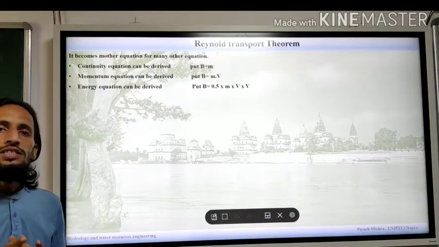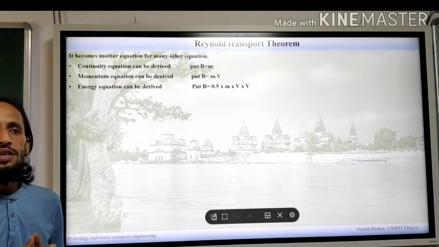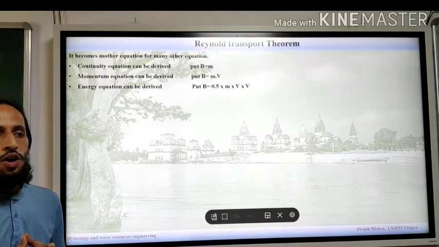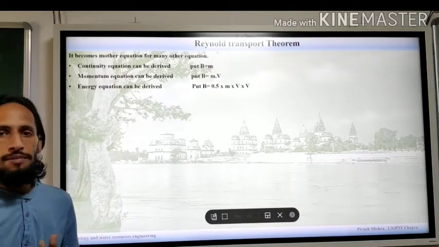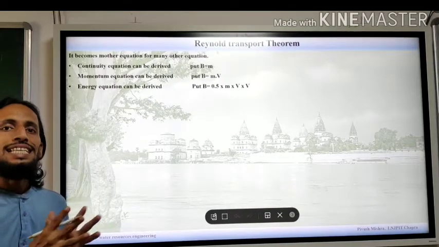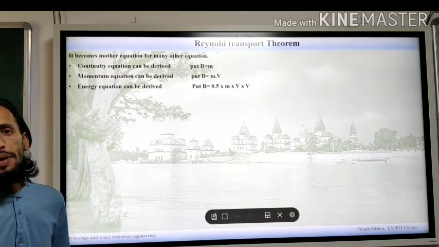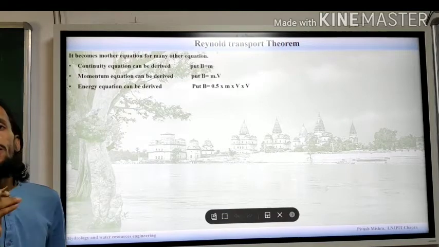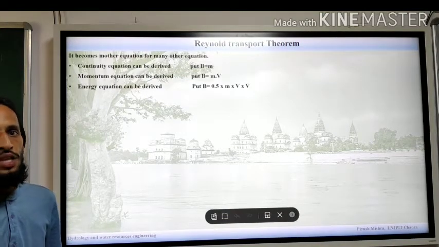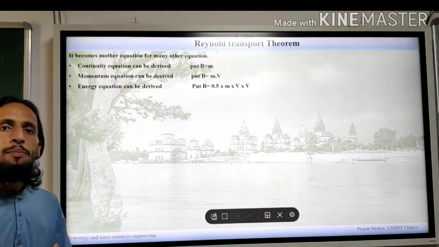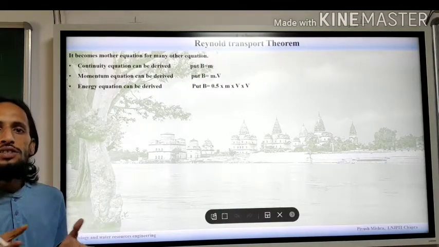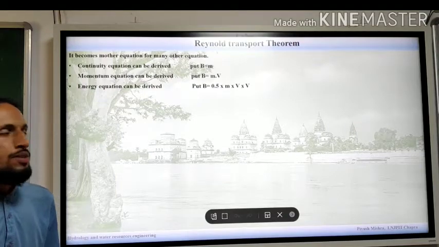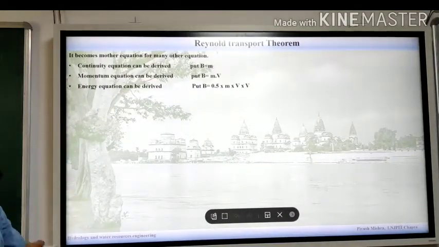Because Reynolds transport theorem was derived for an extensive property, but that property was not clearly defined. So now you can put any property in place of B.